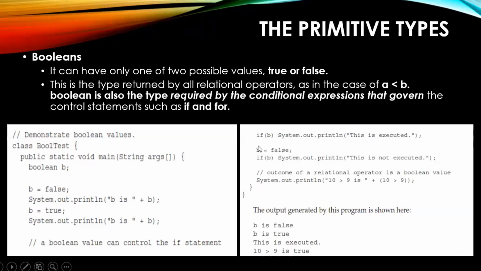Once again b has been assigned false. In this case this statement is not executed. As the condition is false, it will not execute this particular statement. You can use relational operators also. I have directly taken a relational operator as part of this system.out.println. If you are not able to understand, no problem. I am telling you again, we will be discussing the system.out.println statement separately, right?